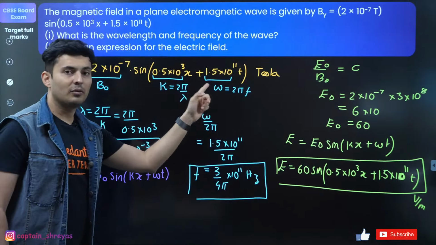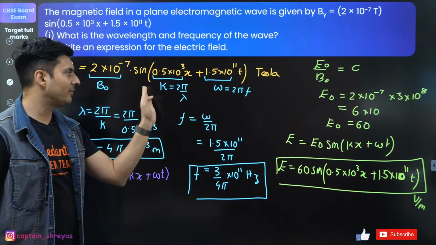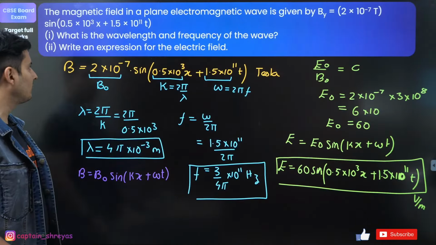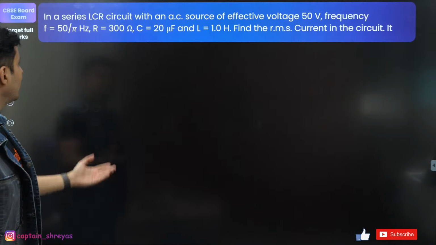And these are standard formulas from your 11th standard. Omega is 2 pi f, k is 2 pi by lambda, standard thing. Okay, everyone? Awesome. Moving on to the next one.